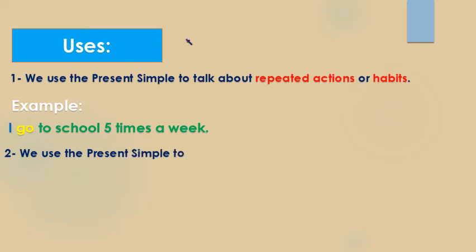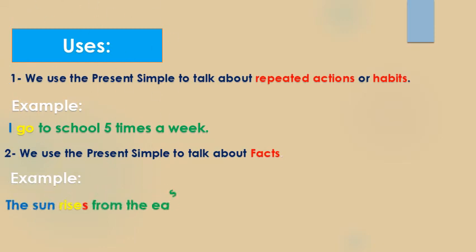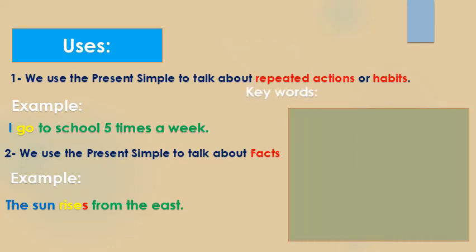So we use the present simple to talk about facts. Here we have an example. The sun rises from the east. إذا الشمس تشرق من المشرق. So here we add s to the verb. Why? Because the subject is singular, because sun is singular.